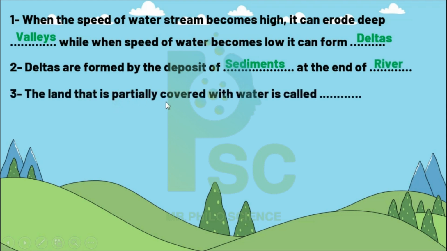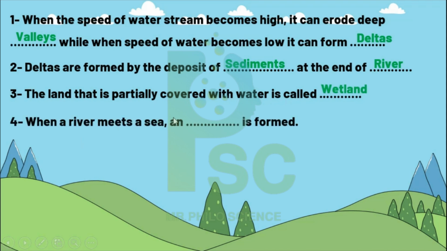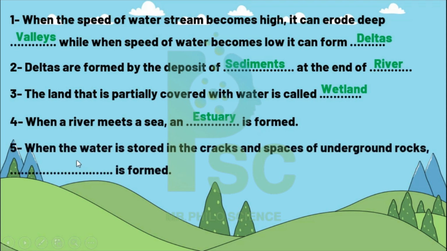The land that is partially covered with water is called wetland. When the river meets the sea, a shore is formed. When the water is stored in the cracks space under rock, groundwater is formed. When I tell you that the water is stored in the cracks in the underground rock, what do you give me, Mr.? Underground water or groundwater.